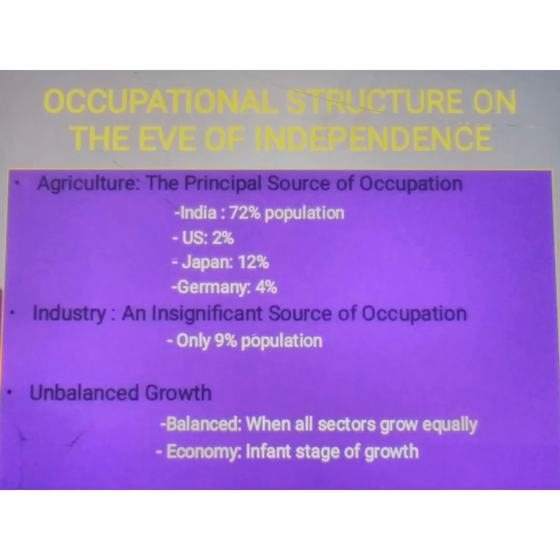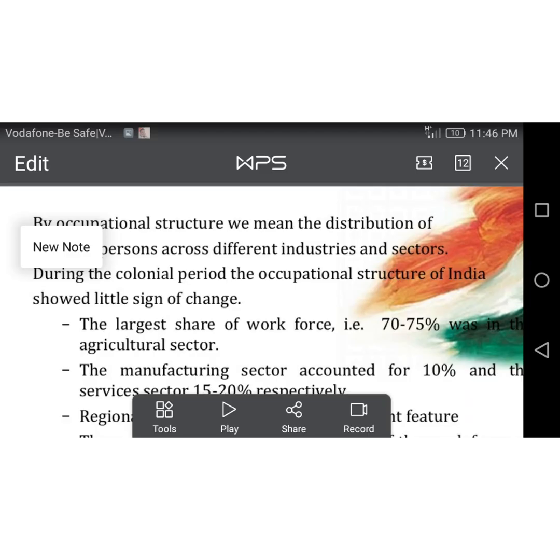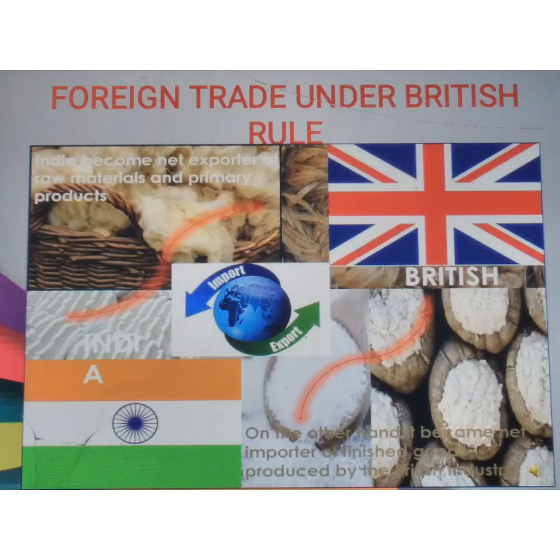Drain of India's wealth means the British government served British economic interests. The export surplus was used to maintain the British government, and they sold their goods in India also. Here the percentages are given for different countries: 72% of the population in agriculture in India, 2% in the USA, and similarly in Japan. Agriculture contributed most to the GDP, as well as engaging the working force.